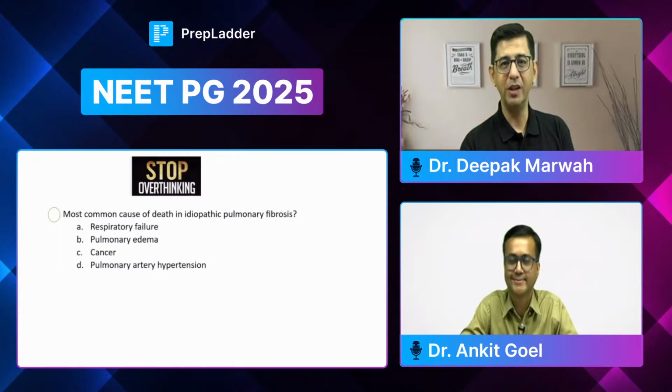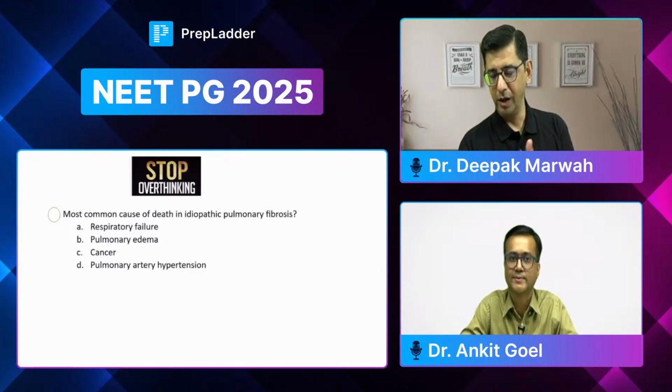Now that is overthinking, because when you say there will be hypoxia, first of all hypoxia would be contributing to type 1 respiratory failure, so the person will not be able to breathe. The secondary thing that will happen will be pulmonary artery hypertension. So I agree that idiopathic pulmonary fibrosis is going to contribute to the development of PAH, but that is not the overall most common cause of death.